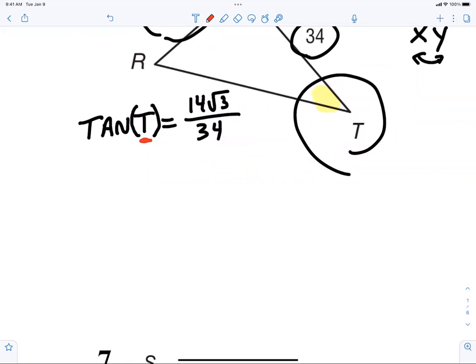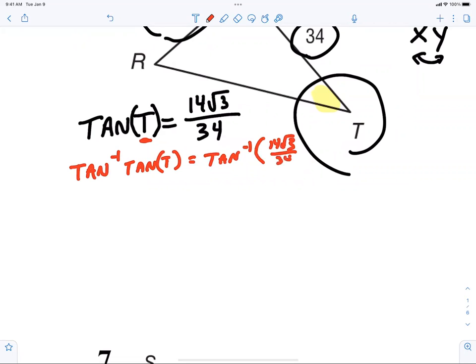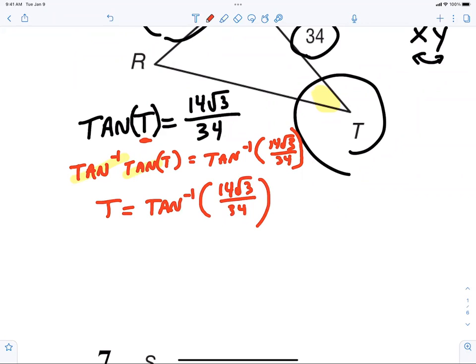I'm going to do the inverse tangent of both sides, which is what you normally would do. So everybody do that just for the first couple times, and you won't have to do it. Now, what does the inverse tangent and the tangent do to each other? They cancel out. So you're left with t equals inverse tangent of 14 radical 3 over 34. And that is the answer.